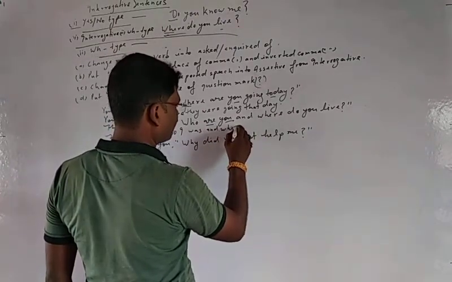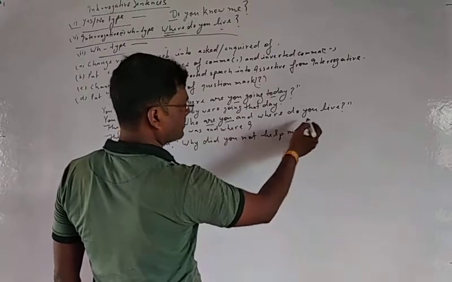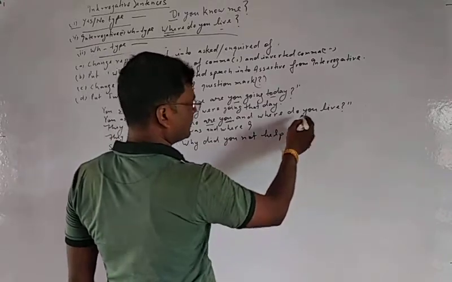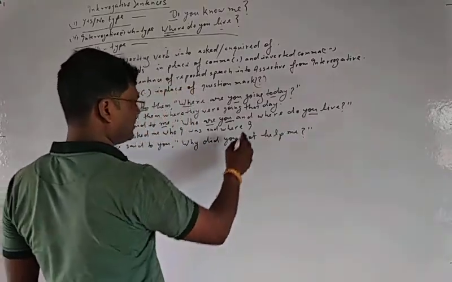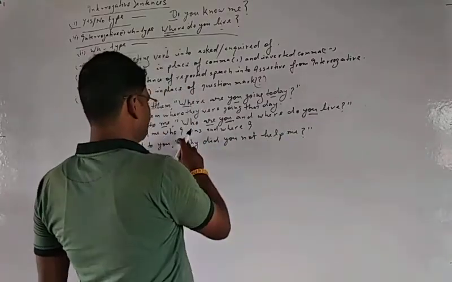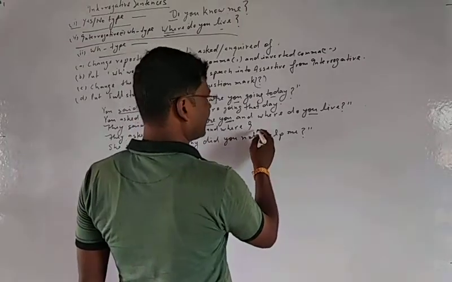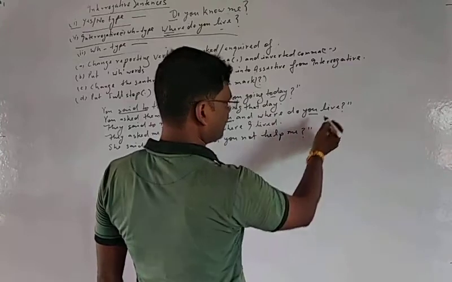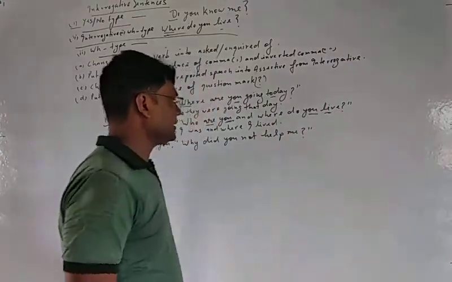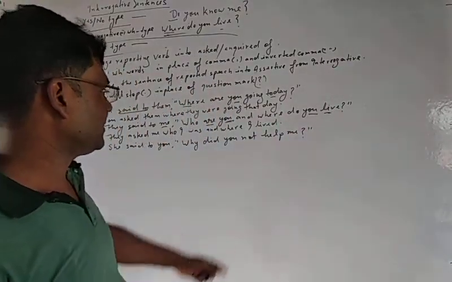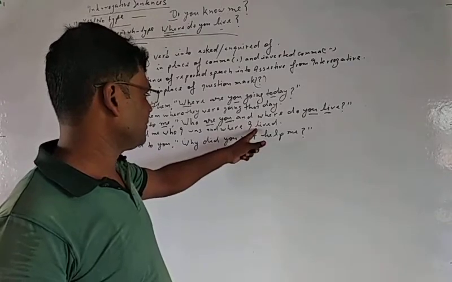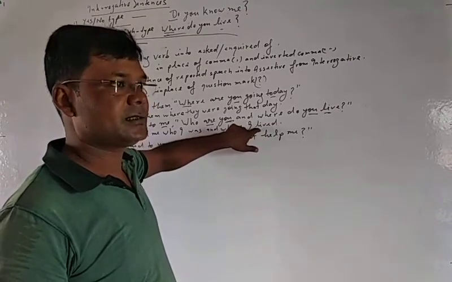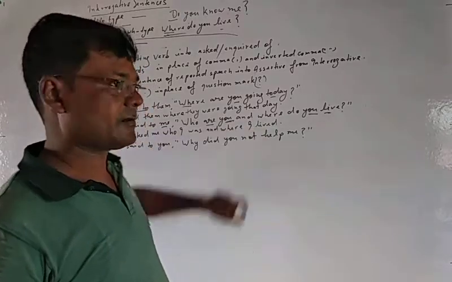Where I. If you here changes into I, that means you here also will be changed into I. Who I was and where I lived. This was in present indefinite tense. That means it will be changed into past indefinite tense, and in past indefinite tense the verb is changed into second form.